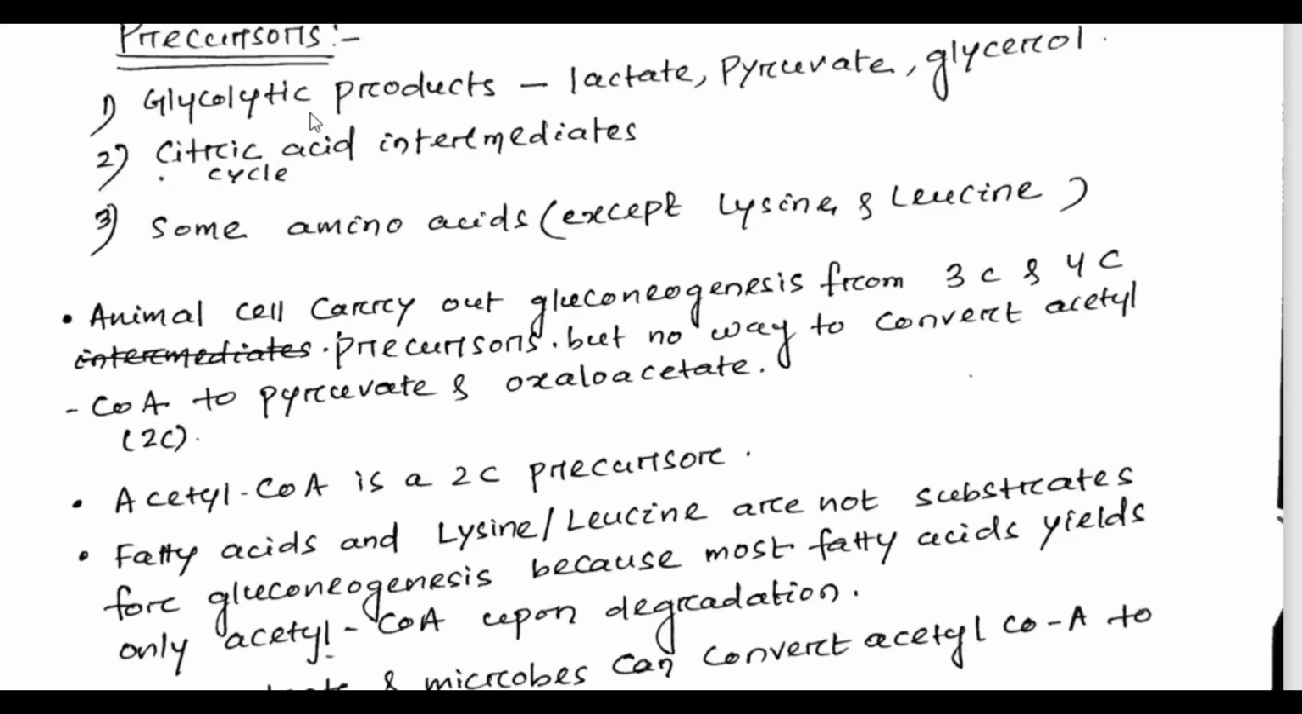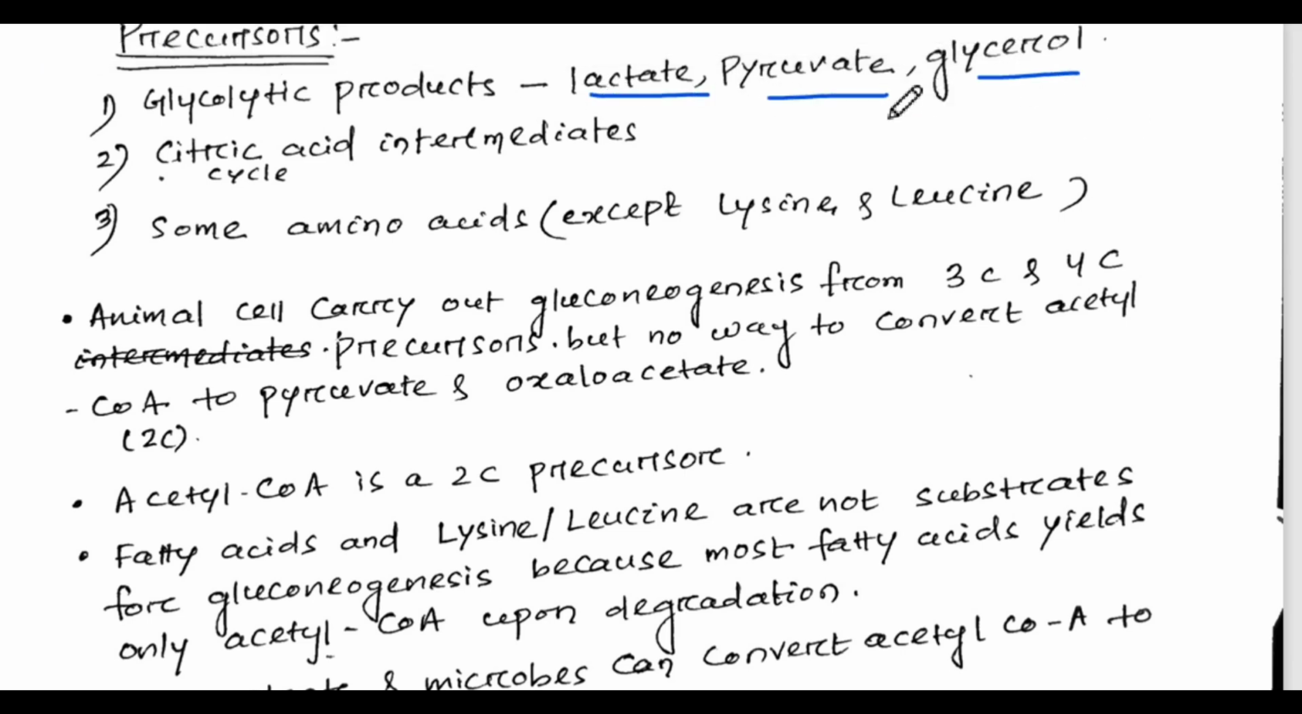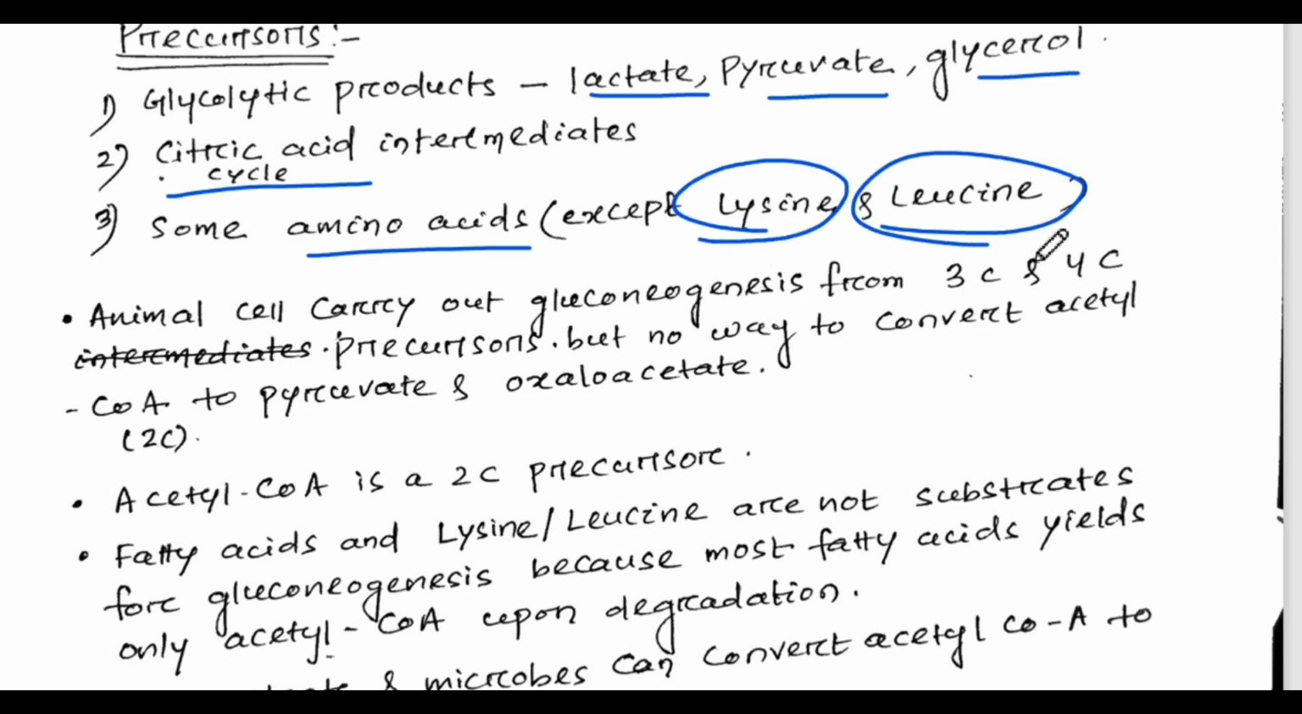There are some precursors to gluconeogenesis pathway. First is glycolytic products, which are like lactate, pyruvate, and glycerol. Then there are citric acid cycle intermediates and some amino acids except lysine and leucine. Lysine and leucine do not take part and do not form precursors in the gluconeogenetic cycle.